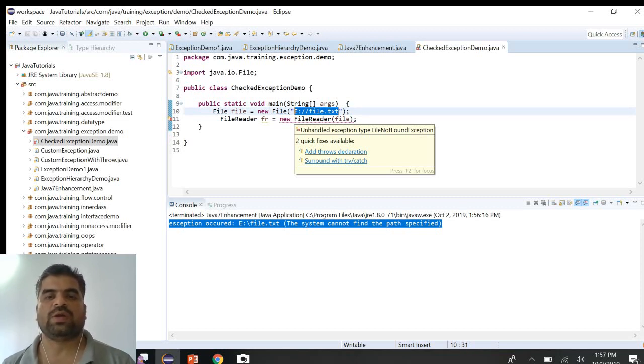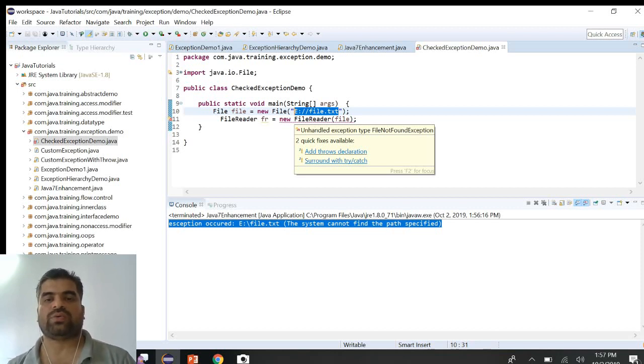Why is this an error? The compiler is complaining that this is a checked exception. While reading this file, there could be a chance of the file not existing. The compiler already knows the kind of exception that is going to be thrown by this code.